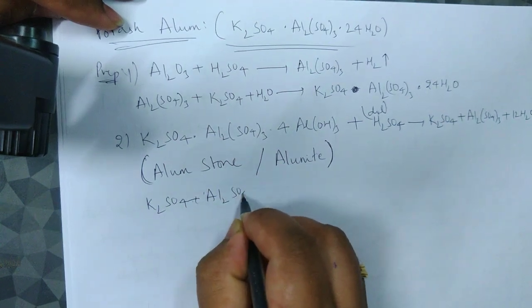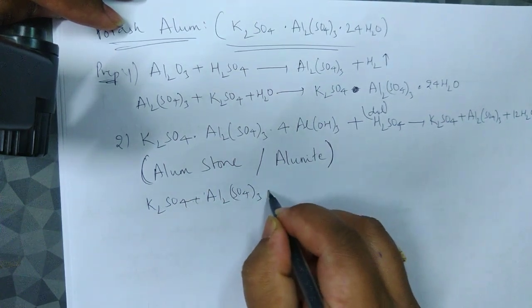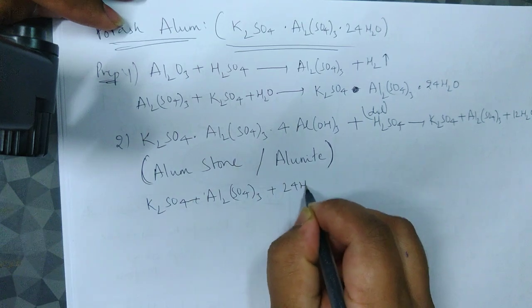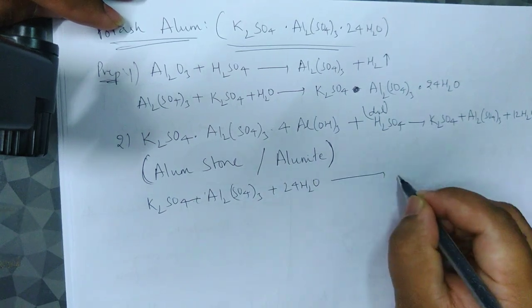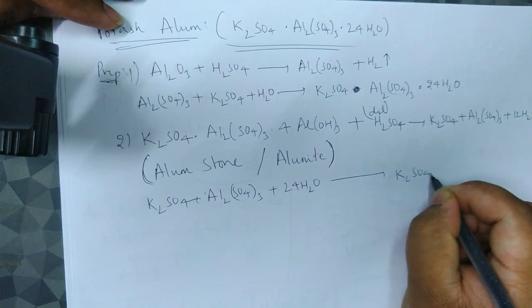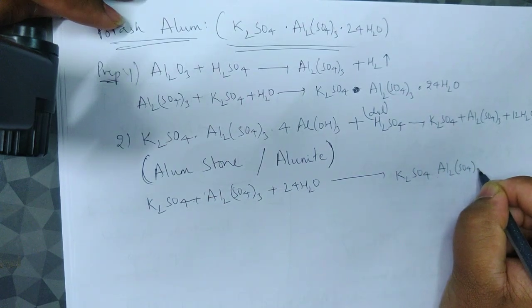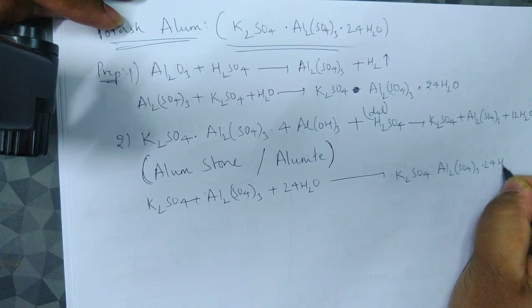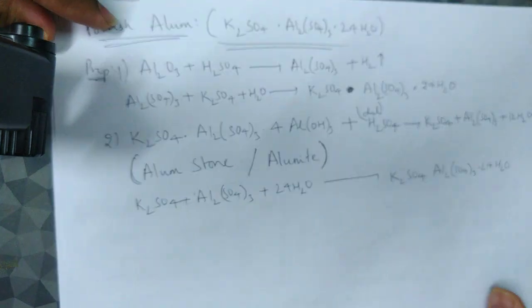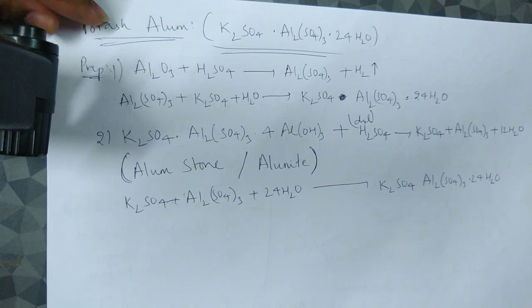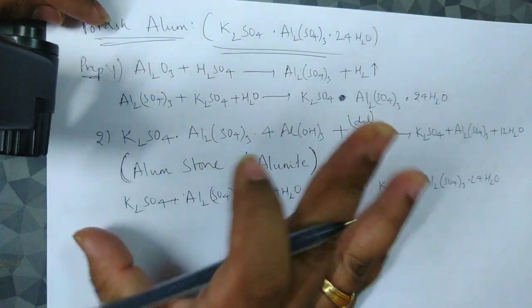So Al2(SO4)3 plus 24H2O will form our desired product, K2SO4.Al2(SO4)3.24H2O. Don't look at the formula and think, oh, such a big reaction. It's very simple.